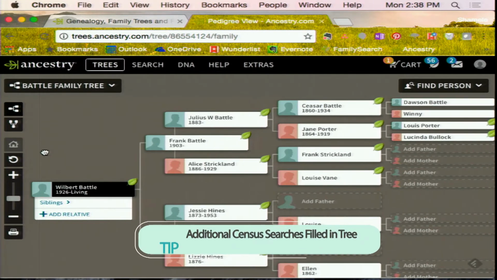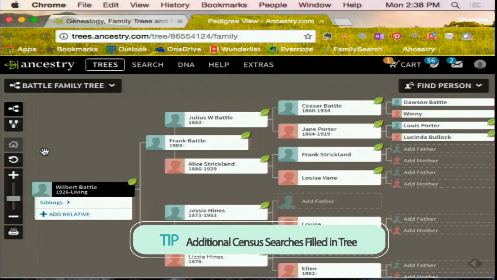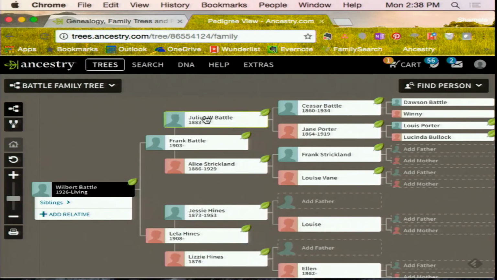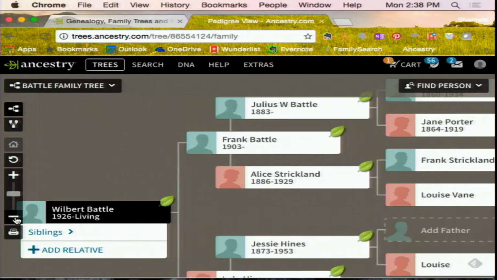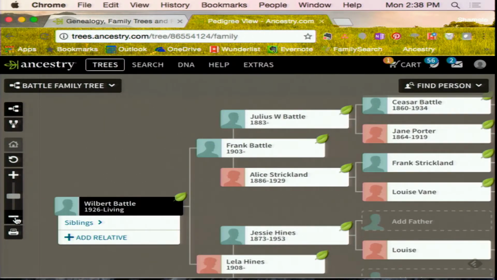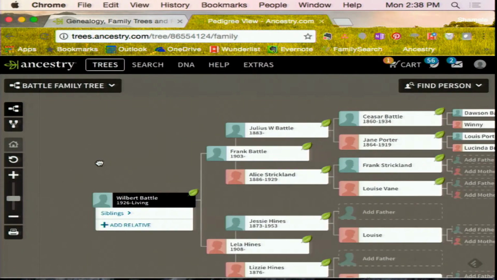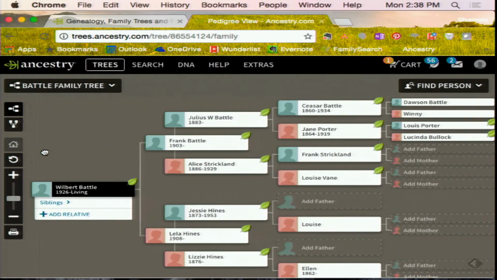So when I looked through your census records, we went from Frank Battle, and we were able to find his grandparents, so Julius and Alice, and then we went back another generation to his ancestor Caesar. And so you went from having an ancestor that was born in 1926 to ancestors that were in slavery.